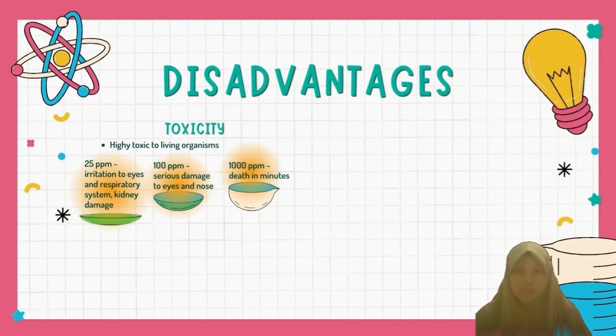First, toxicity. Fluorine is highly toxic to living organisms. In humans, significant irritation of eyes and respiratory system, and liver and kidney damage can occur when fluorine is above 25 ppm. Eyes and nose are seriously damaged at 100 ppm of fluorine. Inhalation of 1000 ppm of fluorine will cause death in minutes.